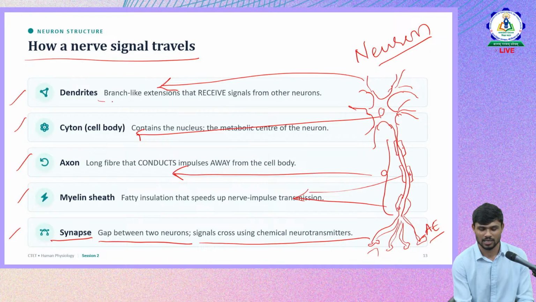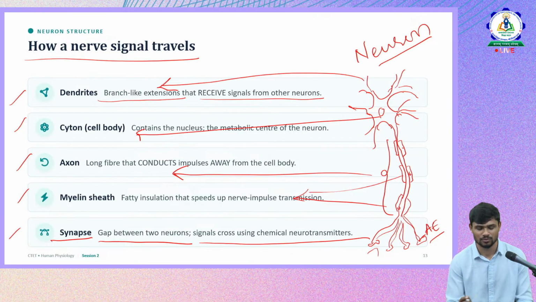So dendrite is a branch-like extension. Okay, it receives the signals. The functions of dendrites are, so each part has different functions. So we have to remember that with respect to CTET and their questions. So cyton is a cell body, cytoplasm. It contains all the nucleus and the organelles. Okay, that will be present there.